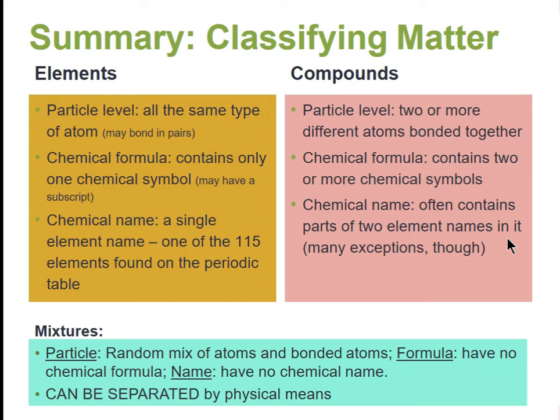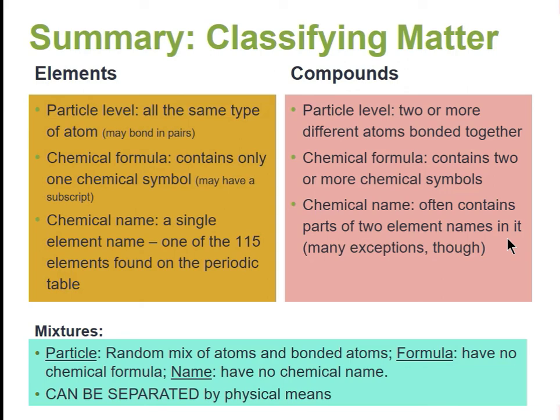Compounds, on the other hand, if I look at the particle drawing, I would see that there are two or more different kinds of elements bonded together. And in the chemical formula, I'll see two or more chemical symbols. And in the name, I will often see parts of two different element names. Now, there may be extra things, like carbon dioxide has carbon, and it has a part of the word oxygen. Both of those are elements.